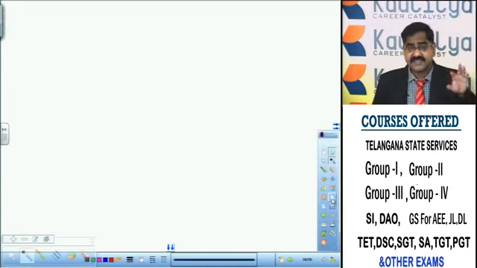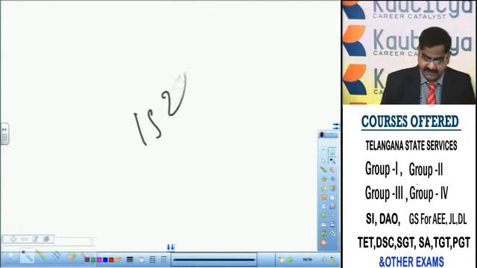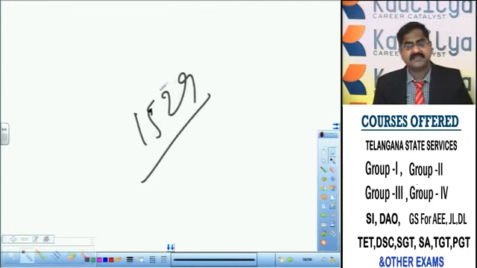After the death of Sri Krishna Deva Raya, the greatest Vijayanagara ruler, in 1529, Sultan Kuli expanded his territory.